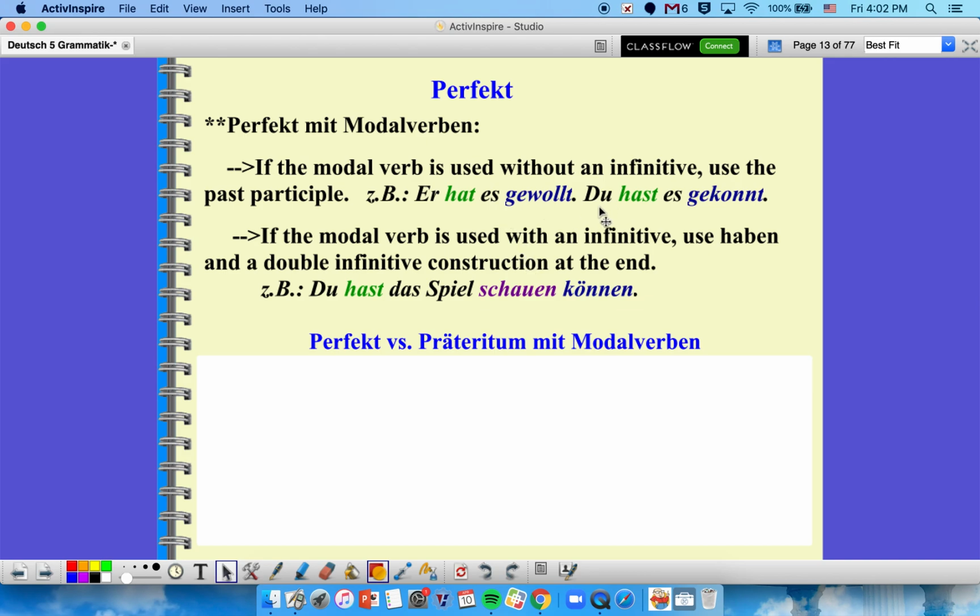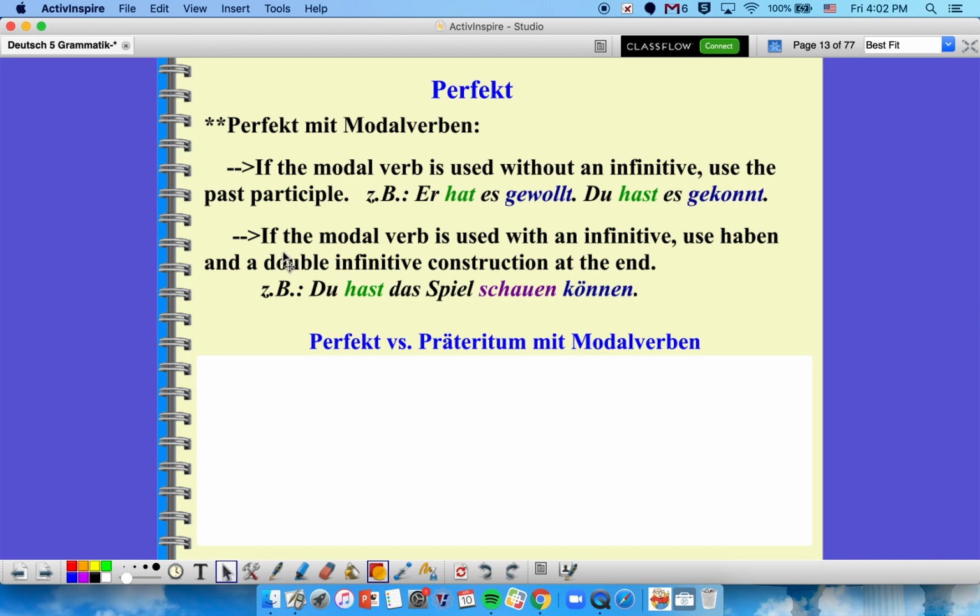Du hast es gekonnt would be you could do it, or actually not even you could do it, but just you could it. It implies in German that you could do it. But since we have just one main verb there, we can easily say du hast gekonnt and follow those rules like we have for the other perfect formulations.